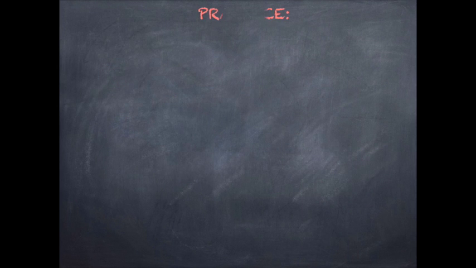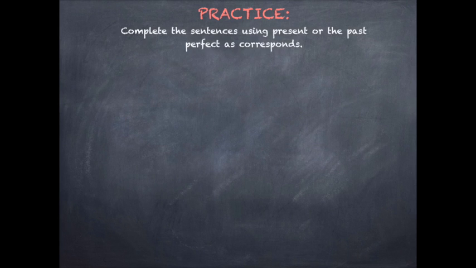In this practice, you must complete the sentences with the correct form of the verb, using either present perfect or past perfect. This is an exercise which will help you distinguish both tenses. A hint for doing it is checking if the verb which appears in the sentence, not the one you must write, is in the present, and that could mean that you'll need a present perfect, and if it's in the past, you need a past perfect.